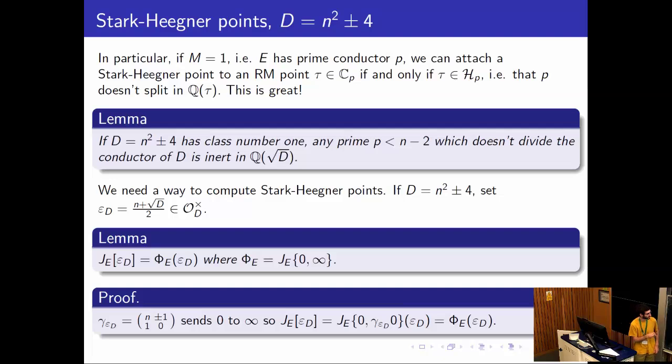It's just given by this 2 by 2 matrix n plus or minus 1, 1, 0. And this sends 0 to plus or minus 1 divided by 0, so to infinity. And so when we evaluate the co-cycle, the Stark-Heegner point is just defined as the modular symbol evaluated from 0 to gamma 0, so that's infinity, and then evaluated at epsilon, so that's just phi of epsilon. So that's much better because now we just need to solve a single analytic equation over HP.